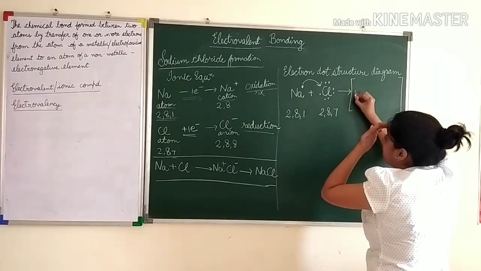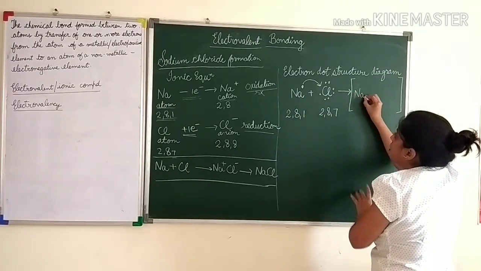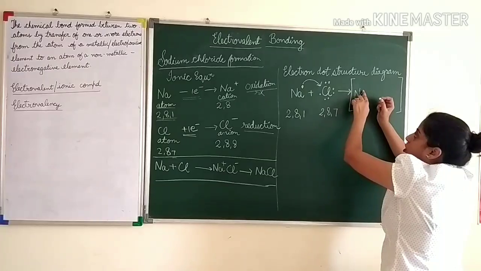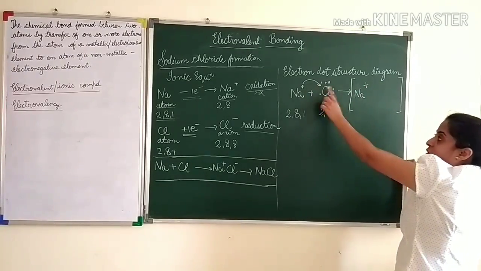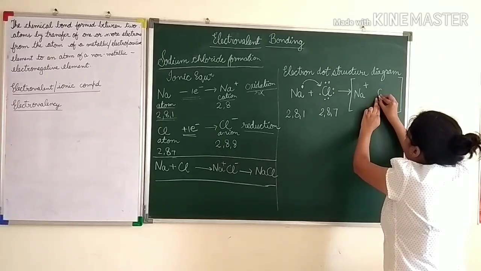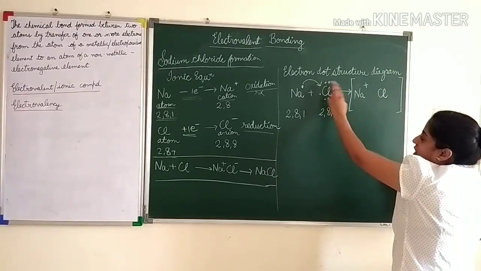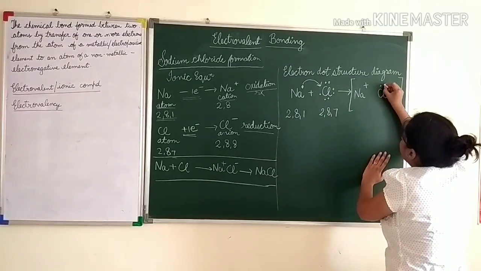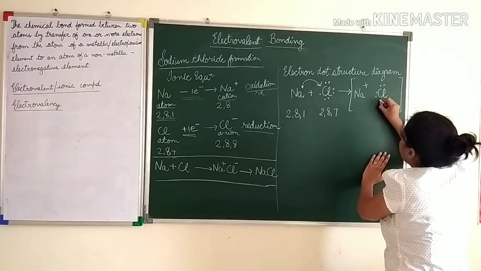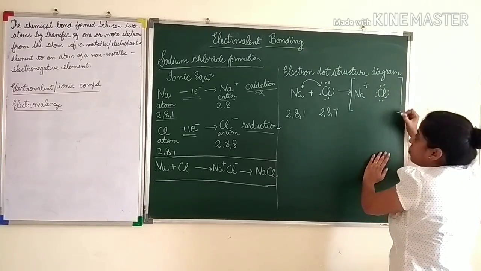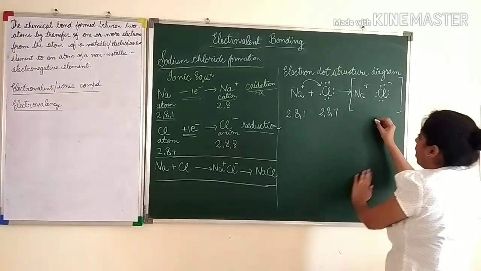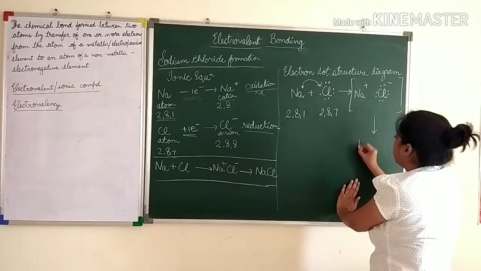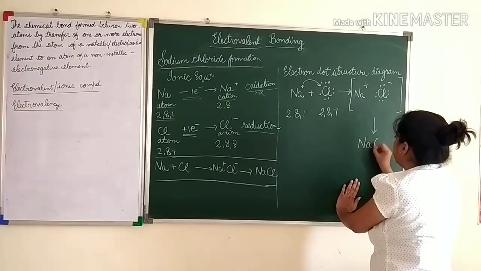Now for sodium it has lost one electron. So that electron is gone. You will not draw that electron here. Instead you will make a plus sign here because the electron is lost. Now chlorine has accepted one electron. So you will draw 1, 2, 3, 4, 5, 6, 7, 8 electrons because the outermost shell we have to draw, and you will write a negative here. And this in turn gives you perfect NaCl.